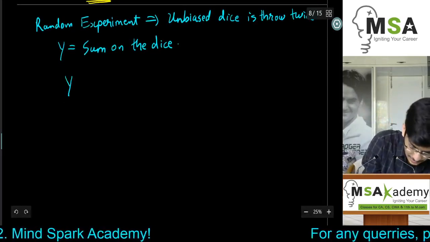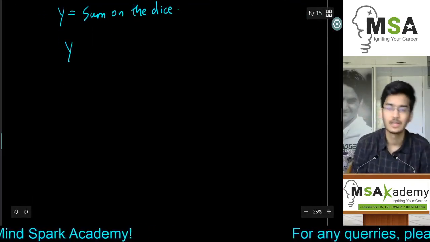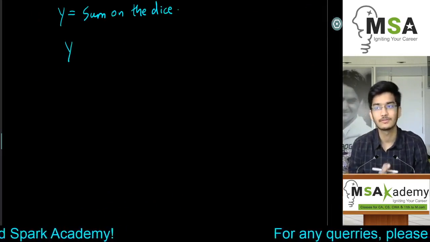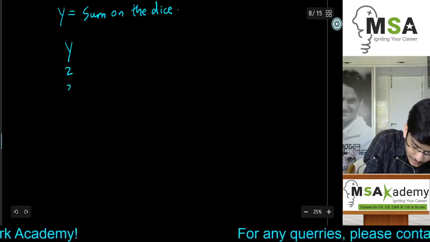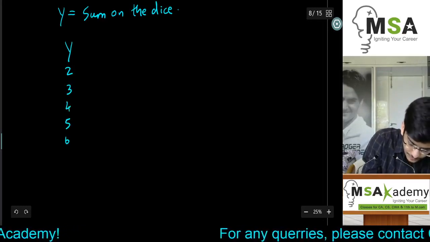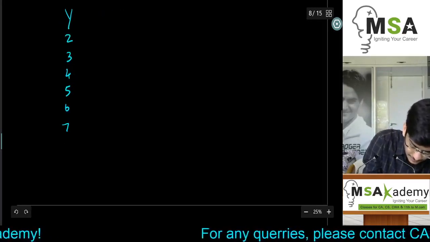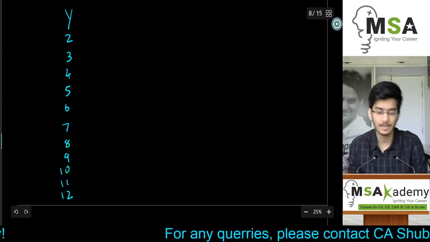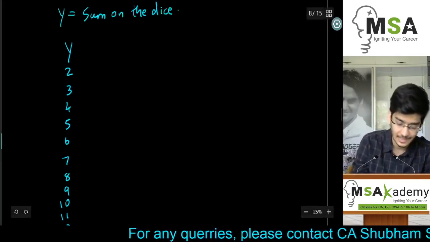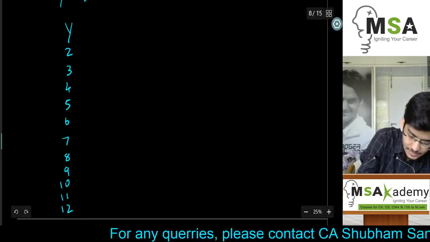So let's take the different values of y. The minimum sum can be 2. If the results are 1 and 1 on both dice, the minimum sum will be 2, and it will go on 2, 3, 4, 5, 6, 7, 8, 9, 10, 11 and 12. The maximum sum can be 12. With 6 and 6 on both dice, the maximum sum will be 12. Let's see the probability of these cases.